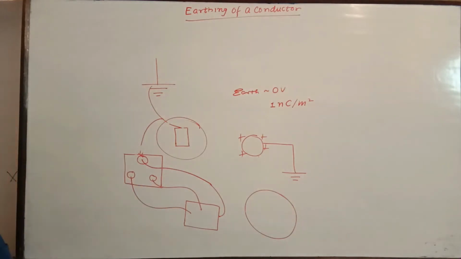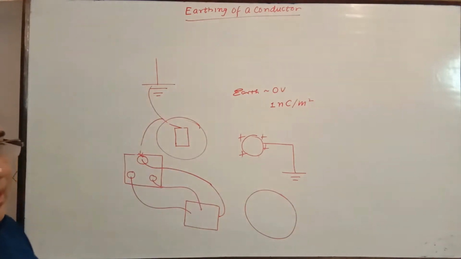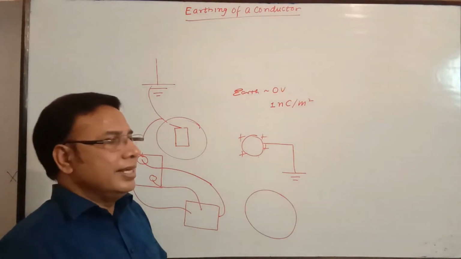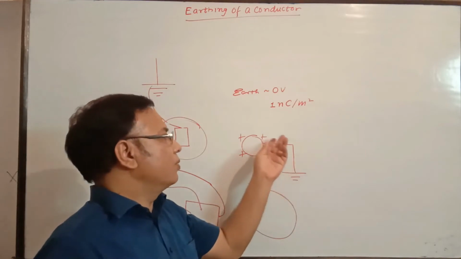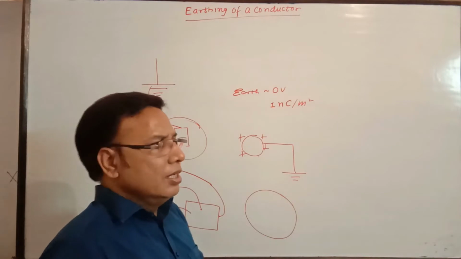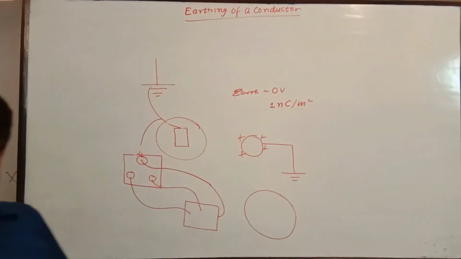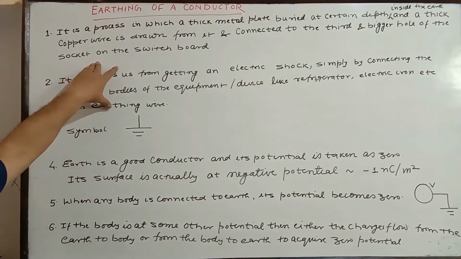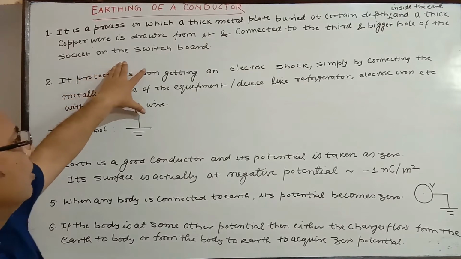So for earthing, only one thing we have to consider: whenever any body is either earthed or connected to an earthing wire, the excess charge will go to the ground, bringing the body to 0 volt. Now let us try to understand some more facts about it. Earthing of a conductor is not directly written in the syllabus, but one should know it to solve some numericals.